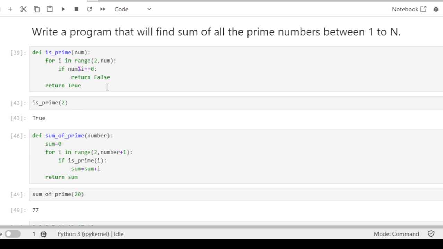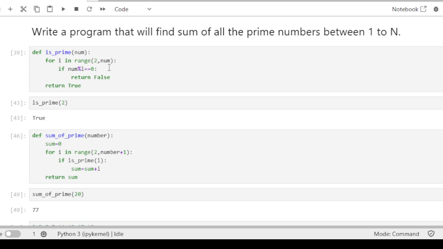First we created a function to check if a particular number is prime or not. A number is prime only when it is divisible by 1 or itself. Here I have created the is_prime function. I am taking the number from the user. Then I have created a loop, for i in range 2, because prime numbers start from 2, 2 comma num.